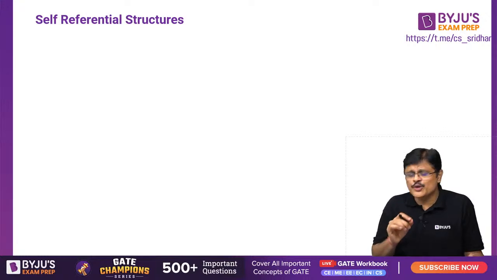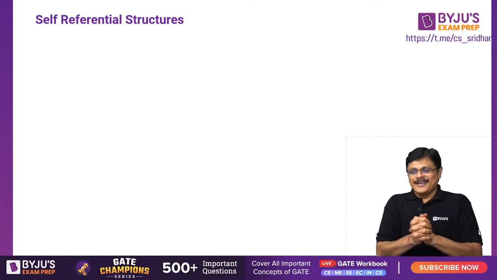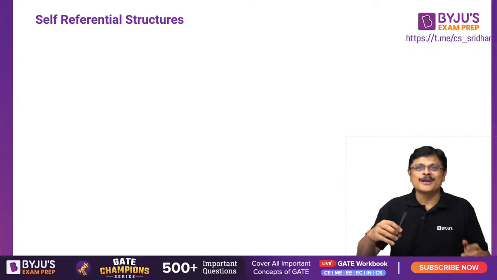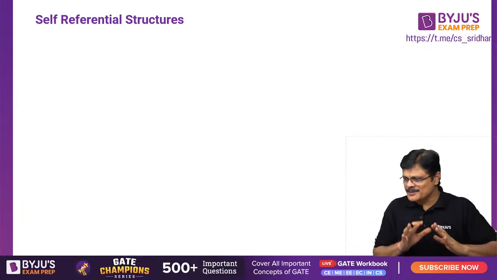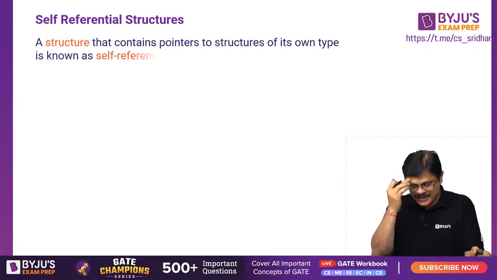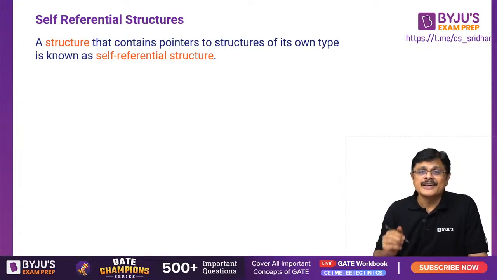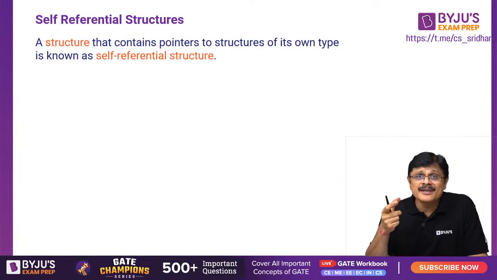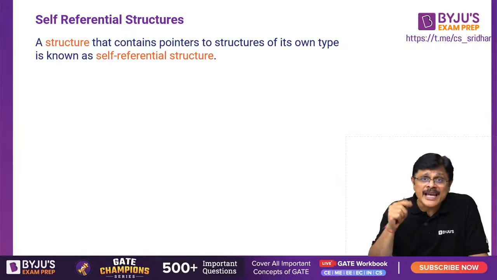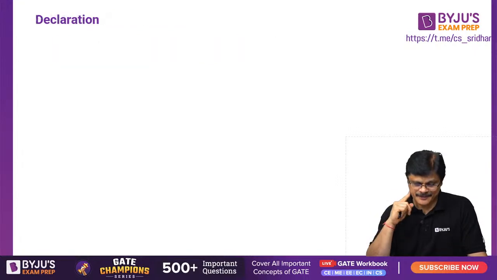Okay, just let me introduce self-referential structures. Then we can move on to the types of pointers, but let me quickly introduce this, sir. Now look here, sir. A structure that contains a pointer to a structure of its own type is known as a self-referential structure. So the member is a pointer to the same type of structure, my dear friends.